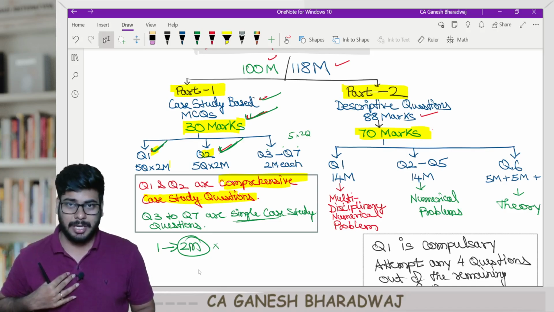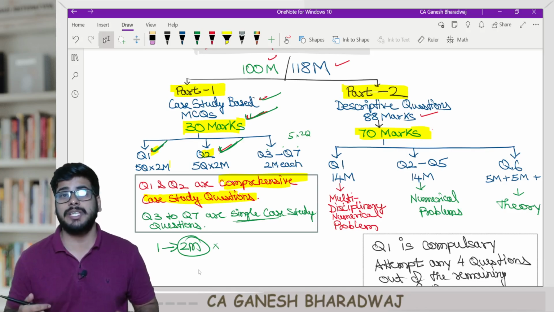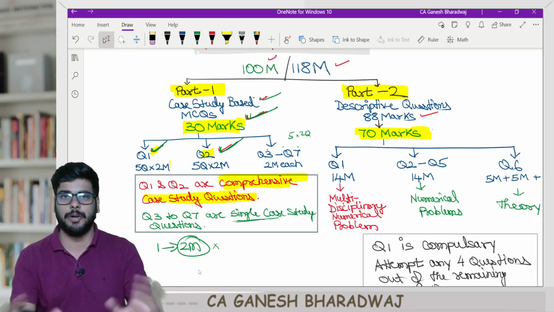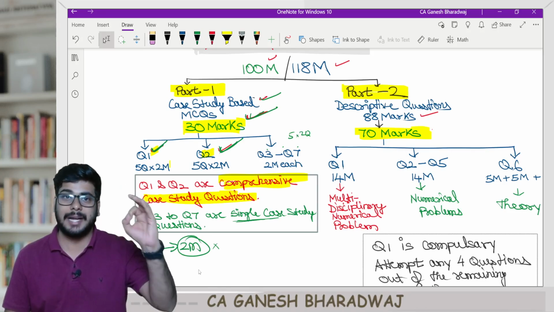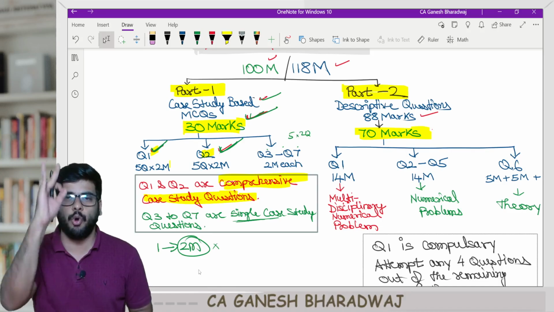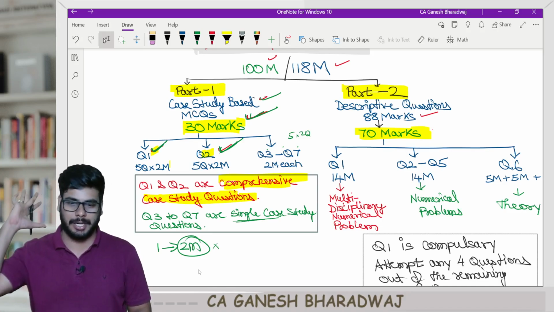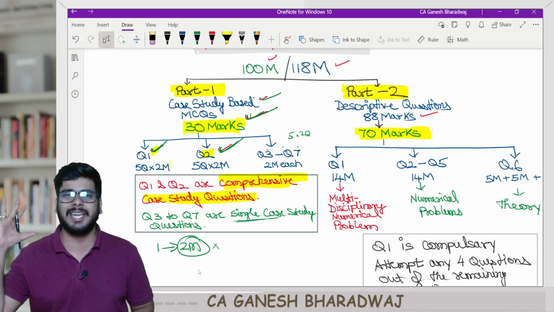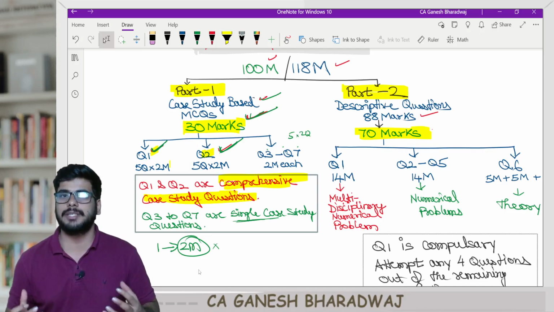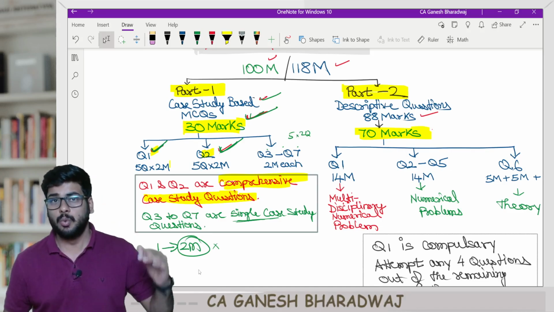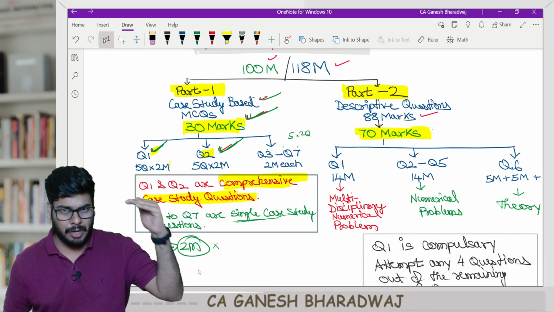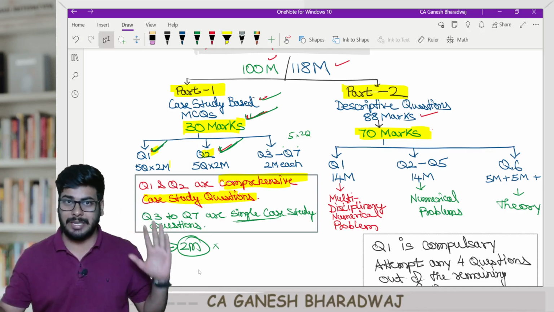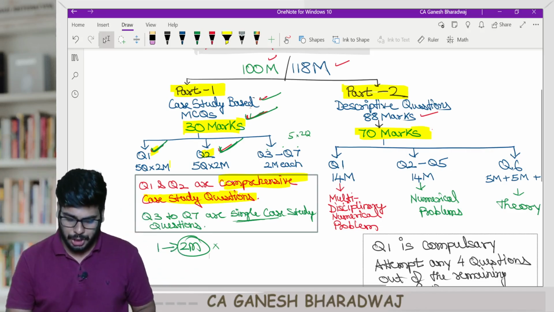Because in my opinion, gone are the days when the costing paper is going to be lengthy. This is the first impression I'm getting. The costing paper will no more be lengthy; it is all going to be analytical based. Sir, how do we crack it? Only and only conceptual understanding. That is the only way forward. If you know the concepts inside out, you can answer anything. That's how they have coined this mock test paper. I'm very happy with the standard of testing, and I'm sure if you have studied it conceptually, you can definitely crack it. So 15 MCQ questions as a whole, 2 marks each, you get 30 marks.